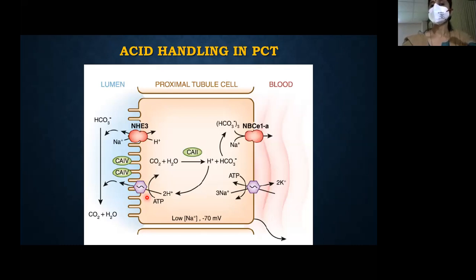Okay, what happens inside the tubular lumen? You can see carbonic anhydrase 4. Here the H plus combines with the filtered bicarb and is converted to CO2 and H2O. The CO2 diffuses inside the cell and again combines with H2O to form carbonic acid. That's how the bicarb is getting absorbed. So abnormalities in either the sodium bicarbonate cotransporter, NHE3, the vacuolar H plus ATPase, or carbonic anhydrase 2 or 4 can result in RTA.